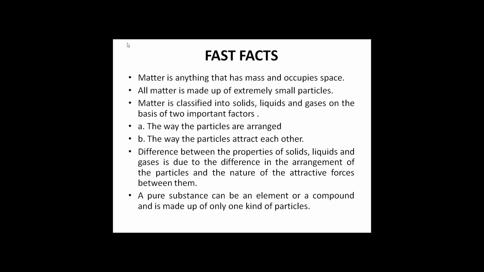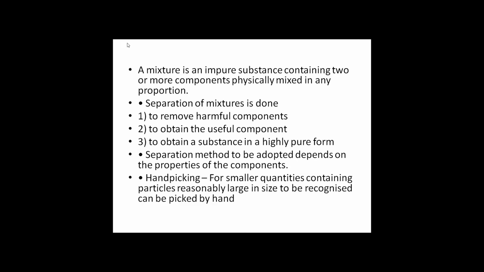A pure substance can be an element or a compound and is made up of only one kind of particles. A mixture is an impure substance containing two or more components physically mixed in any proportion. Separation of mixture is done, one, to remove harmful components, two, to obtain the useful component, three, to obtain a substance in a highly pure form. Separation method to be adopted depends upon the properties of the components.